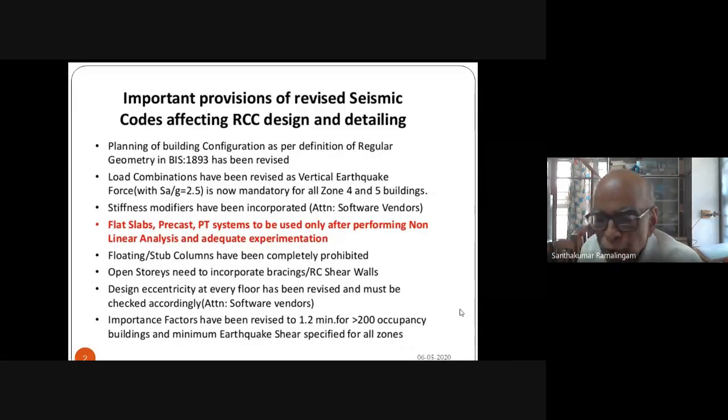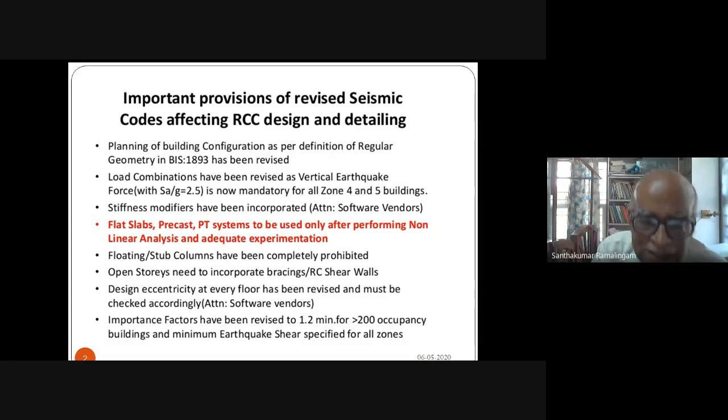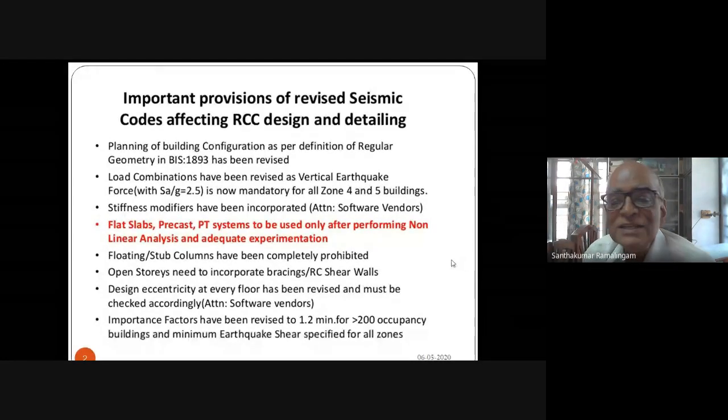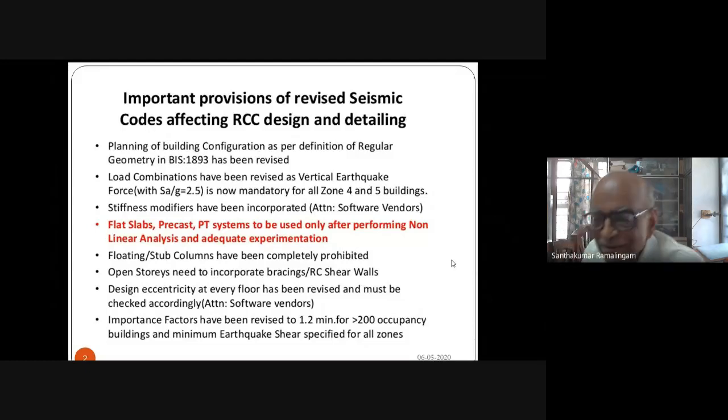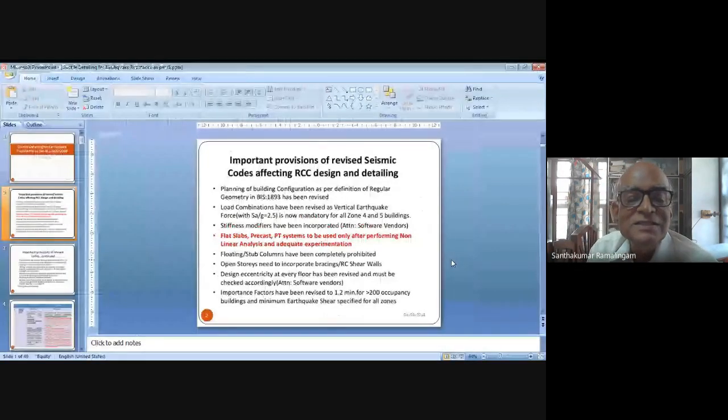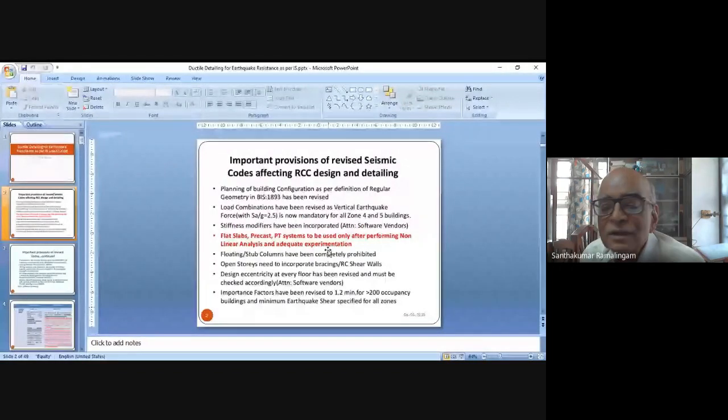IS 13920 is not a standalone code. It actually supports IS 1893. And IS 1893 also was recently revised. And therefore, when we go into IS 13920, it is worthwhile to see the changes that have been made recently in IS 1893. These changes I have tried to put forward here.